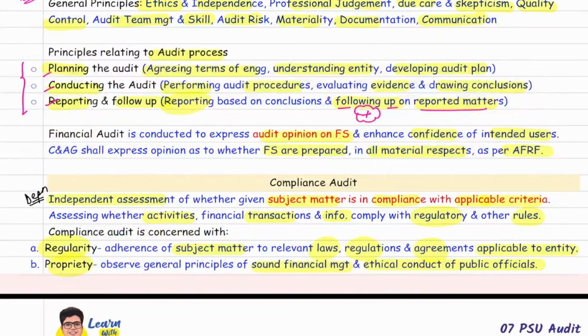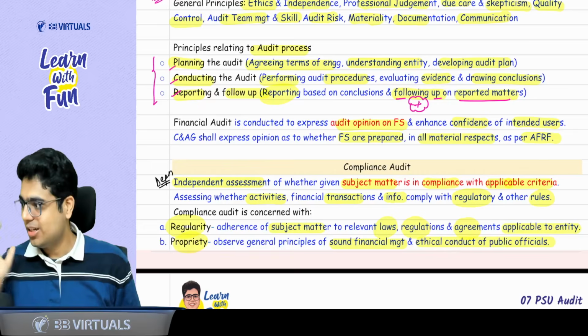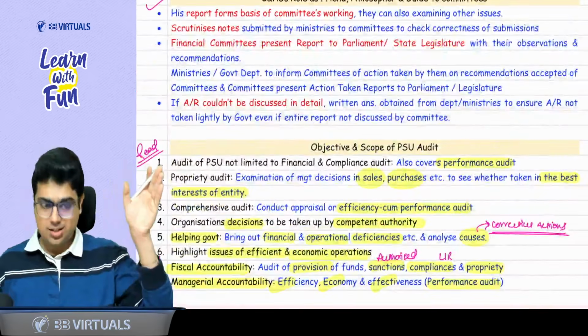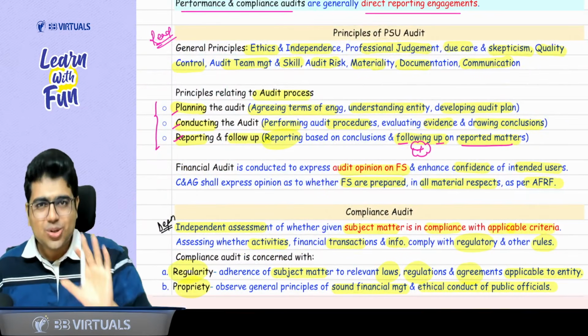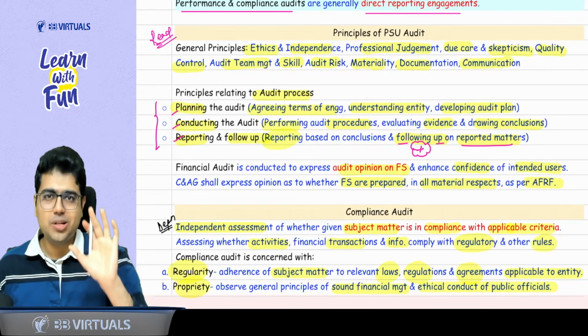Now, sir, what is a financial audit? We already know. We give our audit opinion on financial statement, whether they are prepared in all material respects as per applicable FRF. Any doubt till here? No, sir. So can I say from here till here, all things were something which we already knew? Yes, sir. So these things you just need to give a read. Nothing else need to be done.